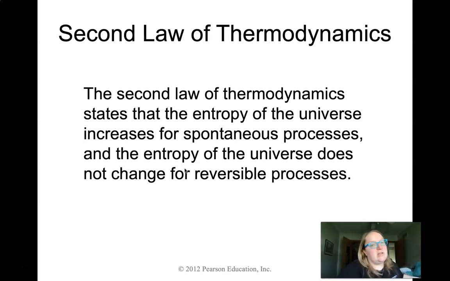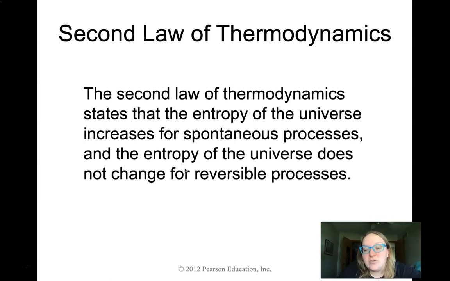Which brings us to the second law of thermodynamics. So our second law of thermodynamics is going to involve entropy in general. So the first law of thermodynamics involves heat and says energy can't be created or destroyed. And we purely look at that from an H perspective. We don't look at that from an S or a G or any of those other things. We look at that from a heat or a Q perspective. The second law is going to focus on S.